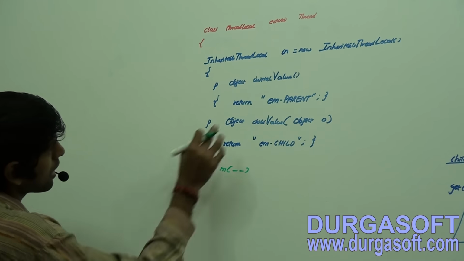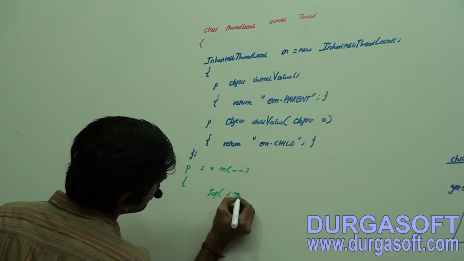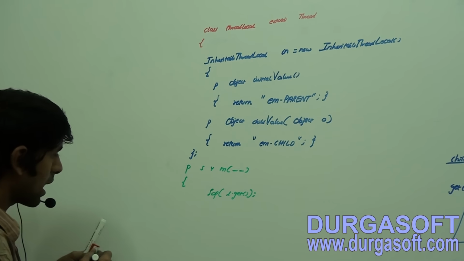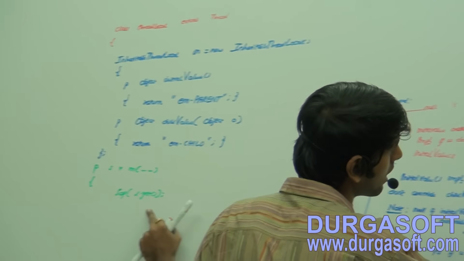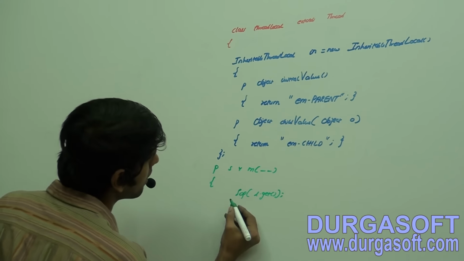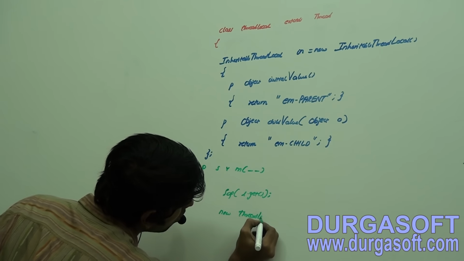Now the initialValue method has been overridden. System.out.println of l.get. See here, now the trick logic, try to understand. If I don't call this method before the child thread has been created, new thread local.